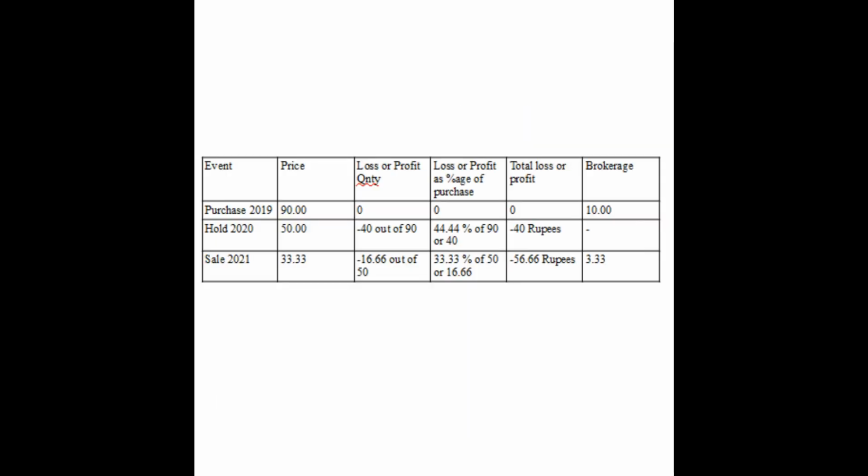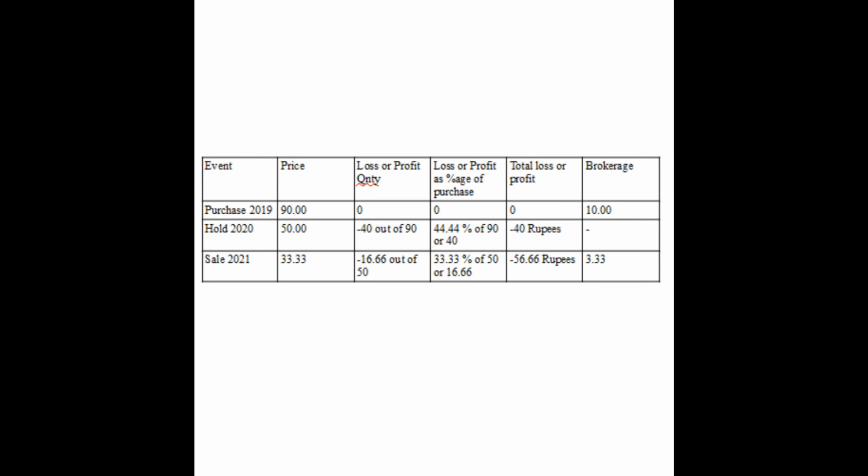We can take one example from the stock market to understand this principle. Let us imagine an investor who buys some shares at the market rate of 90 rupees in Jan 2019. Imagine his brokerage charges were very high and fixed at 10% on each transaction. By Jan 2020, the price comes down to 50 rupees, but the investor wants to keep the stock. Next year, that is 2021, the price of the stock starts falling further. He gives a stop loss order to his broker to sell the shares if the price falls by 1/3. At what price should the broker sell the shares?